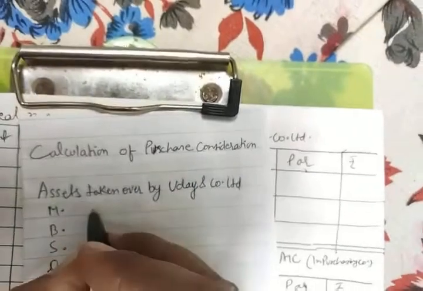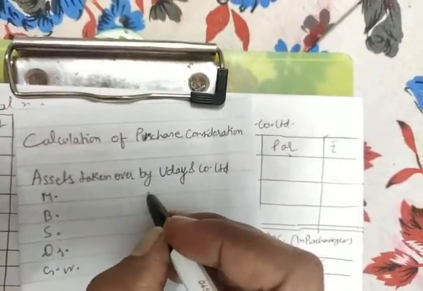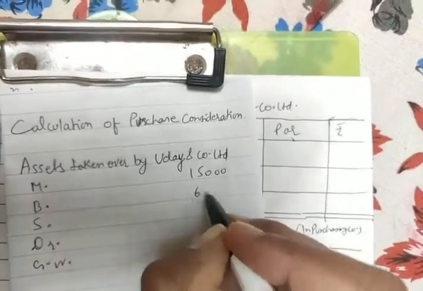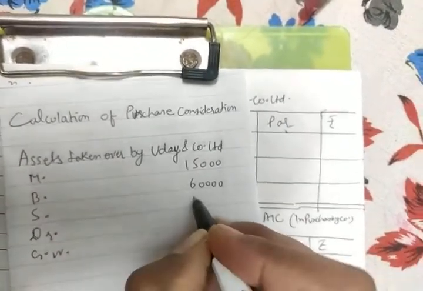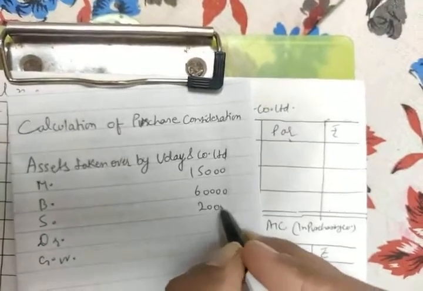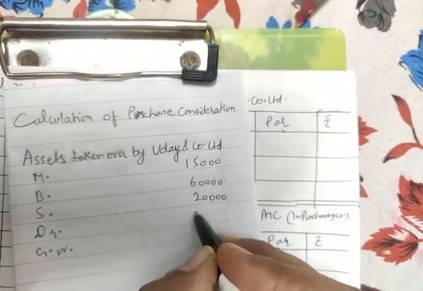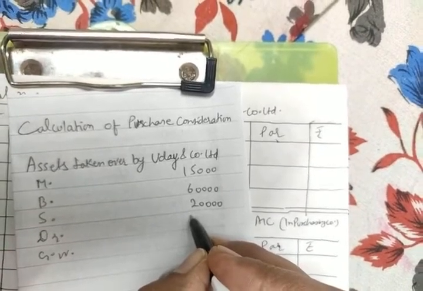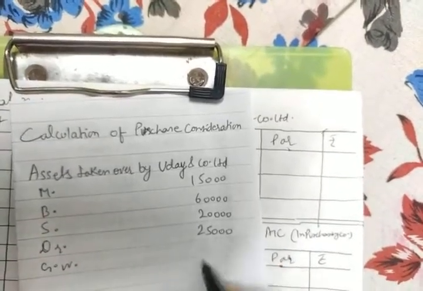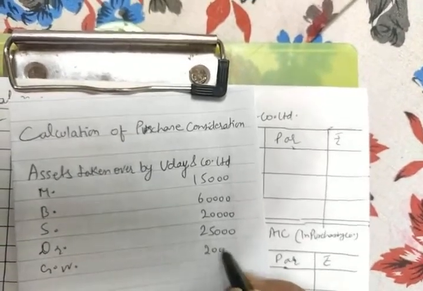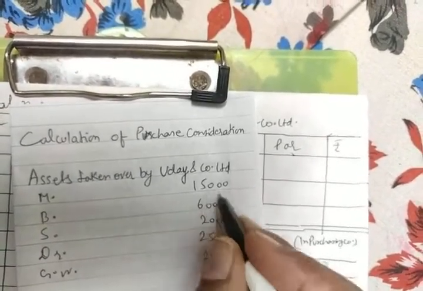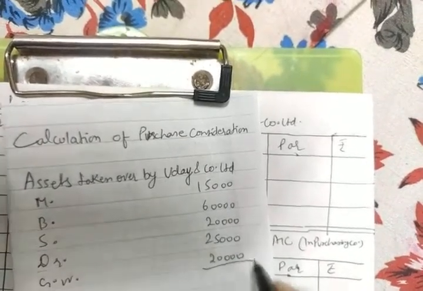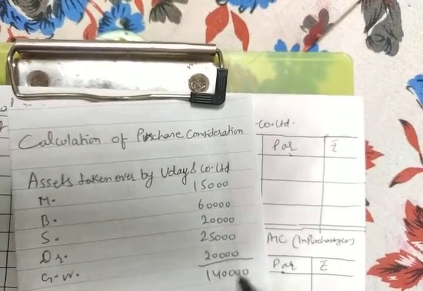Okay, and for machinery they have paid how much? They have paid 15,000. For building they have paid 60,000. For stock they have paid 20,000. For debtors they have paid 25,000, and for goodwill they have paid 20,000. So these are all the assets which they have taken. Okay, so if I make the total it will be 1,40,000.